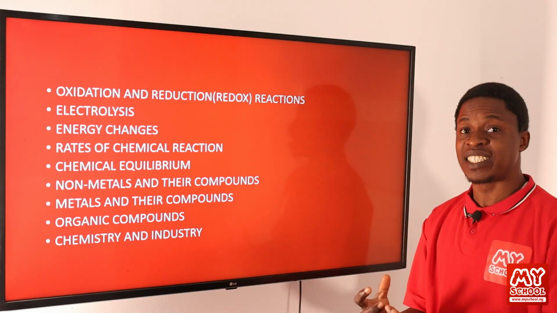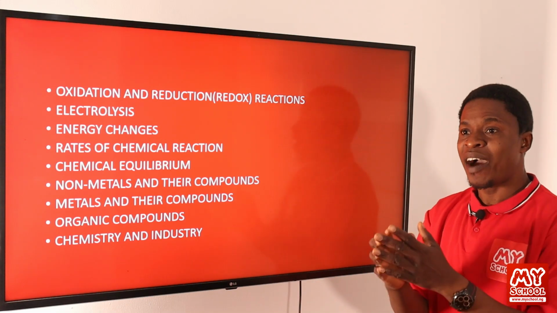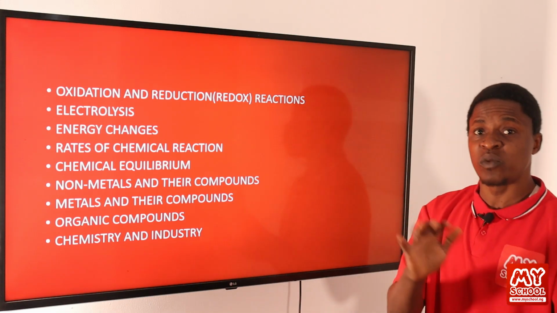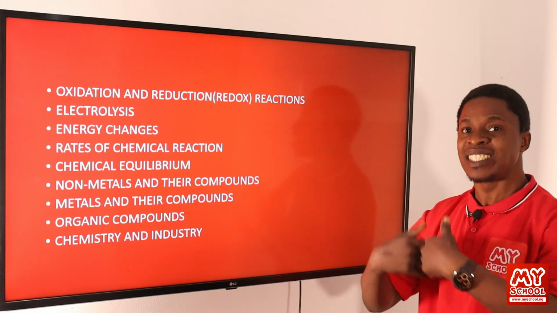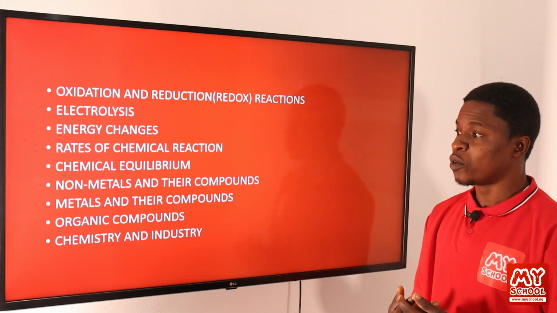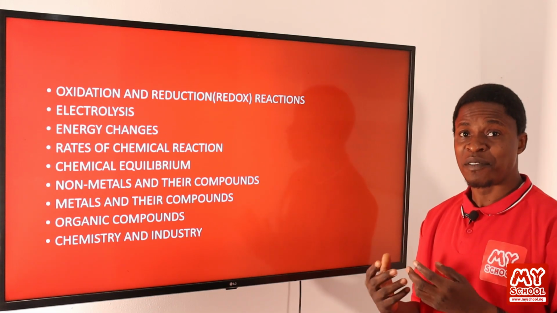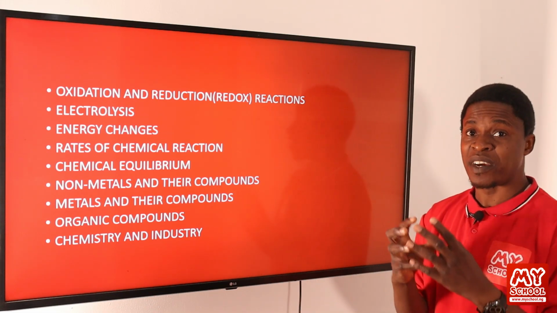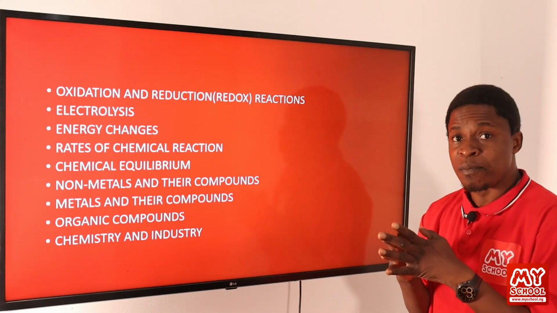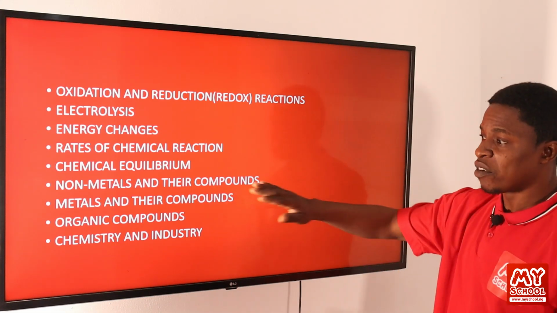How are they extracted in their raw state? How are some of them able to form alloys, combining with another element to form a desirable substance? Just like we have bronze, you have about three different elements combined together to form bronze. So we have them like that. We'll be looking at the likes of them.